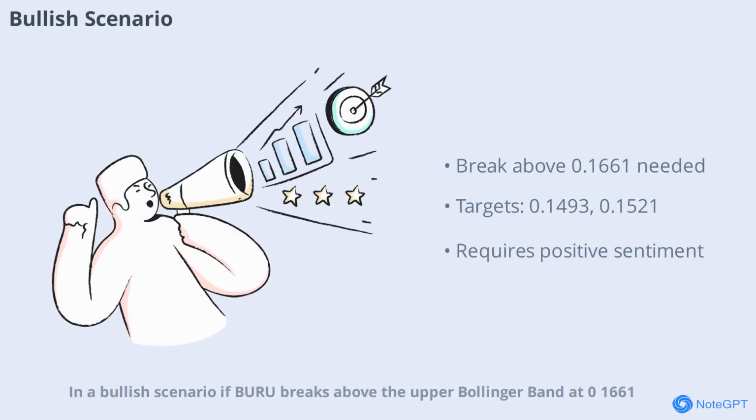A bullish scenario: if BURU breaks above the upper Bollinger Band at 0.1661, it could target the 25-day SMA at 0.1493, and possibly the 30-day SMA at 0.1521. Achieving this would likely require a shift in market sentiment or positive news about the company or its industry. Such a move could signal the start of a reversal, but confirmation is needed before considering a bullish position.